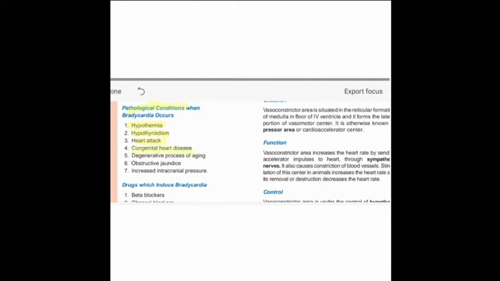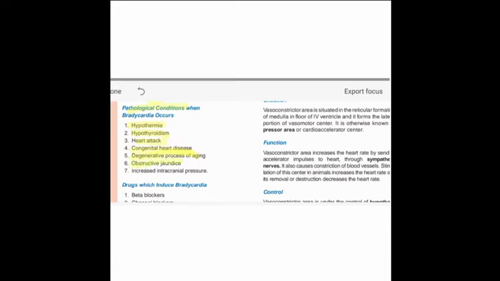Congenital heart disease, meaning CHD, where our heart does not always pump well. There is myocardial infarction, that type of thing. Then the degenerative process of aging: in childhood there is tachycardia, but in old age there will be bradycardia.